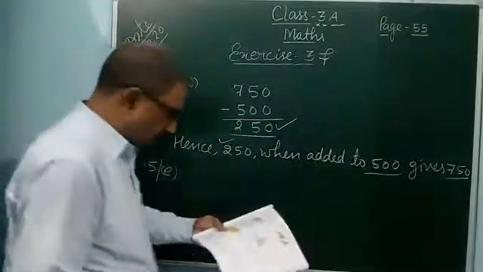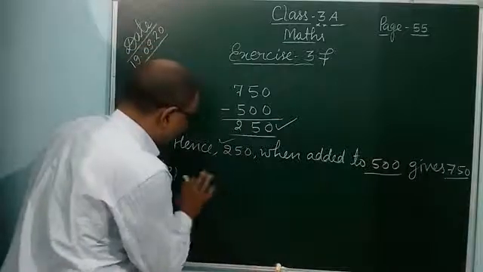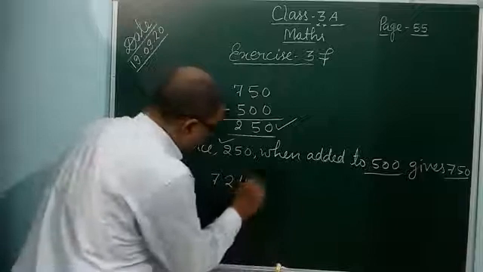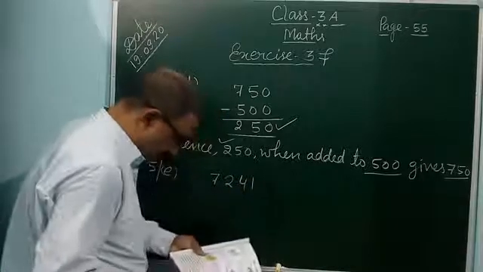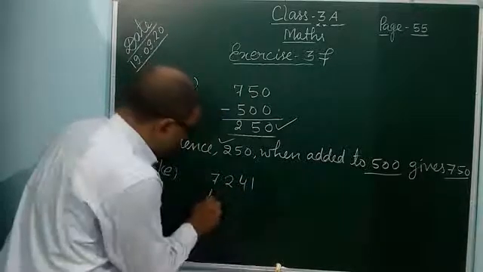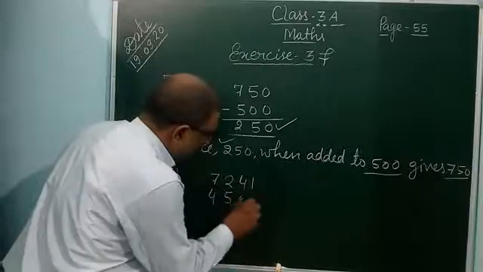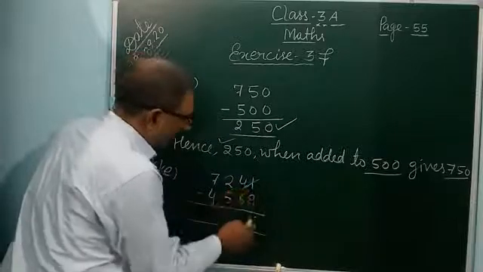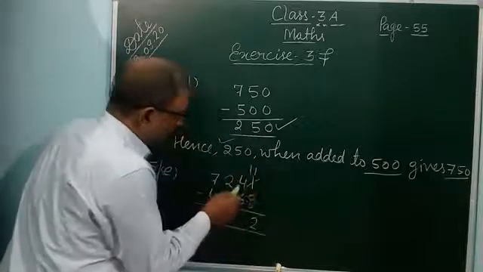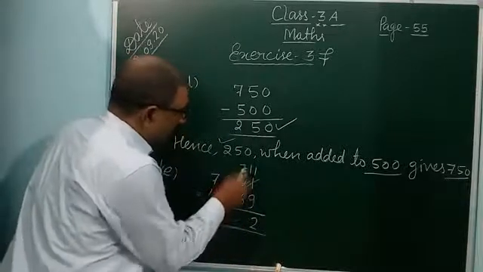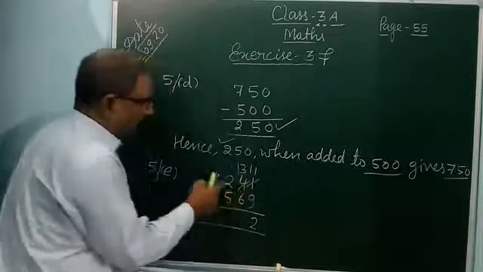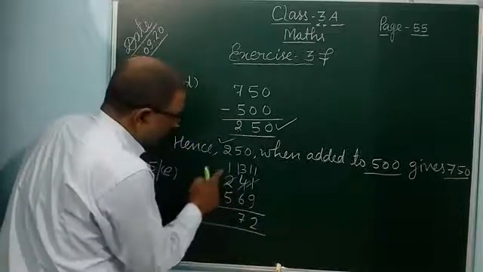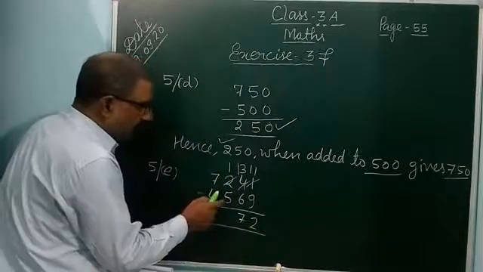Means from 7,241 you can subtract 4,569. 11 minus 9 is 2. Here will be 3. From 3, 6 cannot be subtracted. It will take a borrow from 2. 30 minus 6 is 7. Here will be 1. From 1, 5 cannot be subtracted.